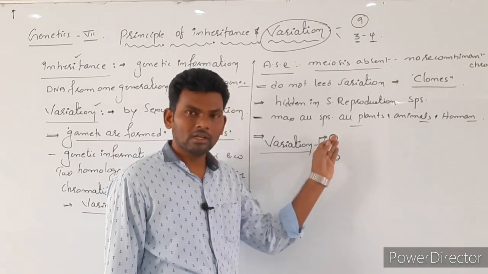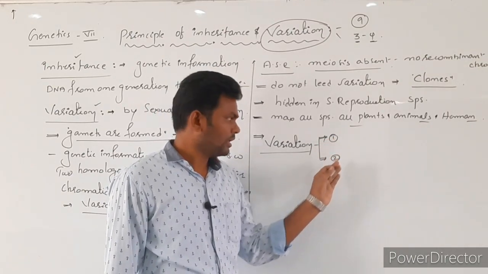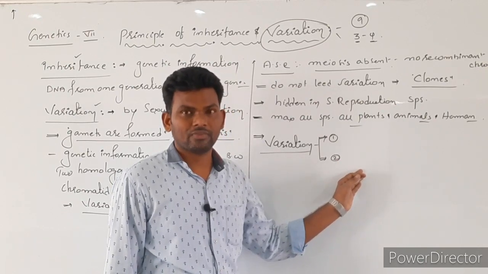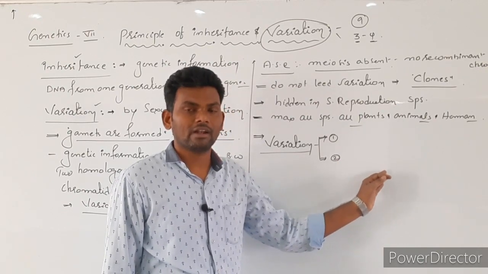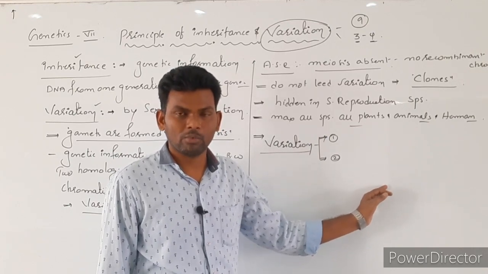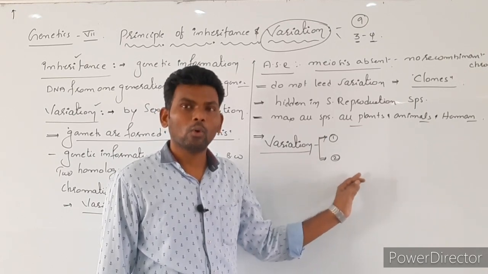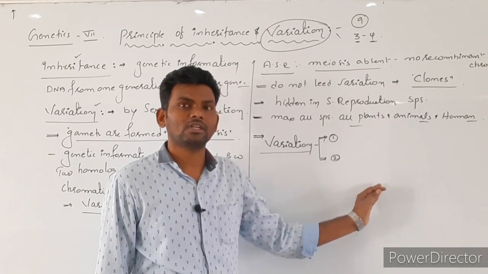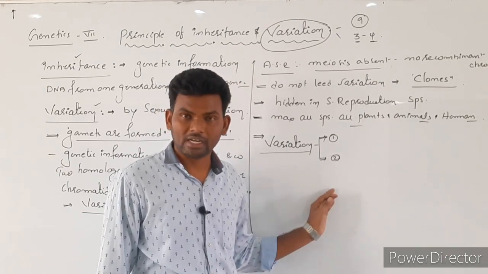That is called gametic variations. Next one is somatic variations. Here variations occur at the somatic level, but that is not inheritable to the next generation because this is a somatic character. Only gametes are transferred from one generation to another, not the somatic cells.